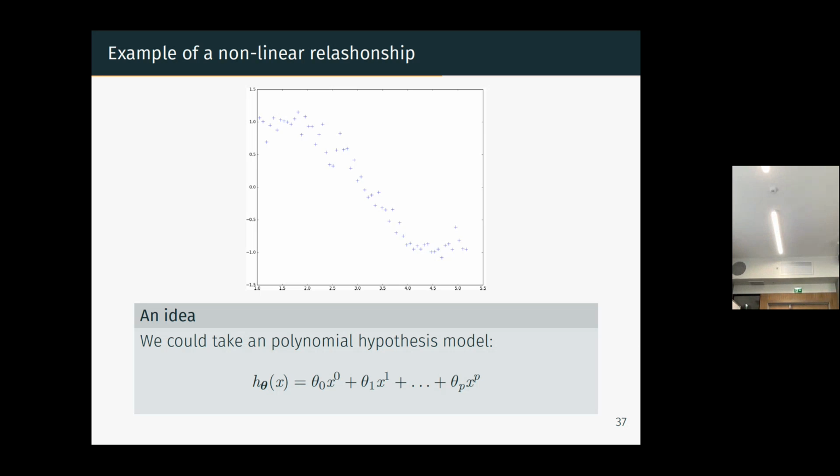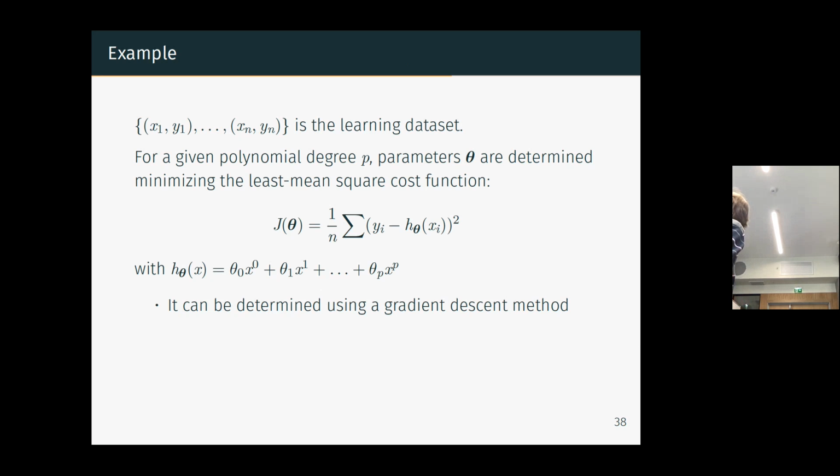My model, which I will note h, will depend on parameter theta, and will be a linear polynomial regression model. The learning data set is x, y, and for a given polynomial degree, which is a hyperparameter, I will determine the parameters of my polynomial by minimizing the mean square error.